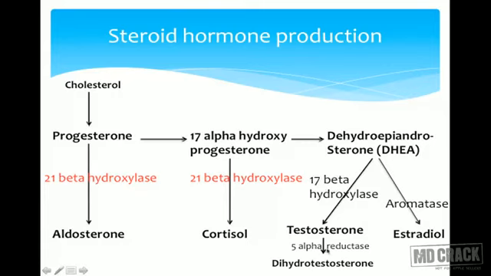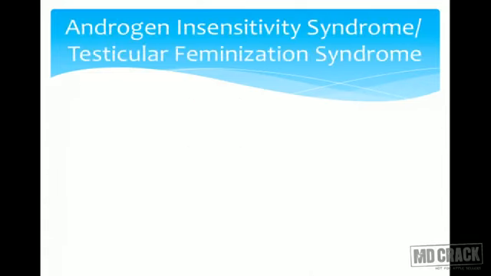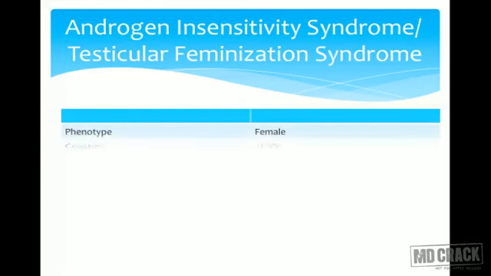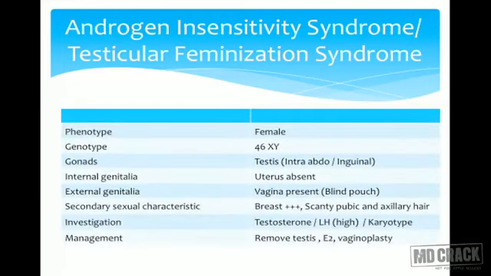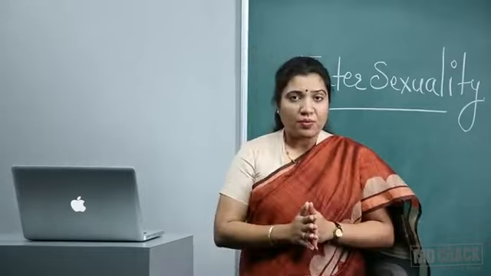So if these two enzymes are absent, there would be only DHEA, which would get aromatized to estradiol. So there would be estrogen formation, but there would not be testosterone and then dihydrotestosterone formation. And then what will happen? This is called androgen insensitivity syndrome or testicular feminizing syndrome. So imagine now the person has genotype as XY.